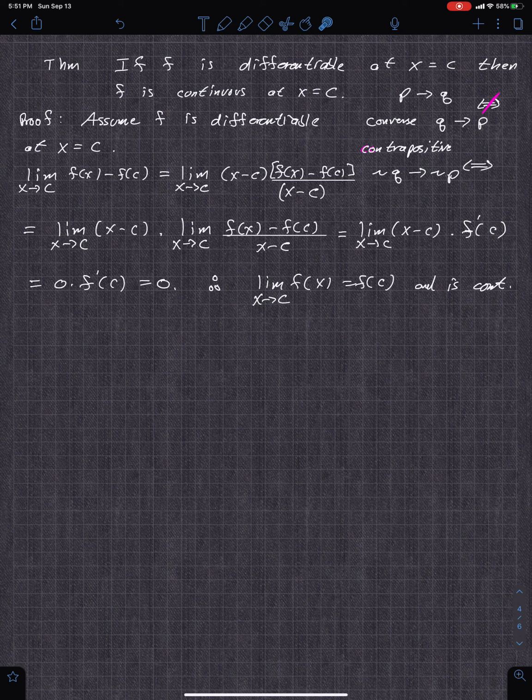This is the level of proof I want you to be able to finish, maybe with slight coaxing. In our formatting of the class, you just copy it, so I'm not going to really ask you. But in the future, if you really want to know this stuff, you should be able to do this proof on your own.